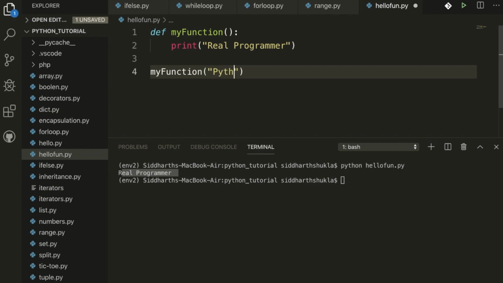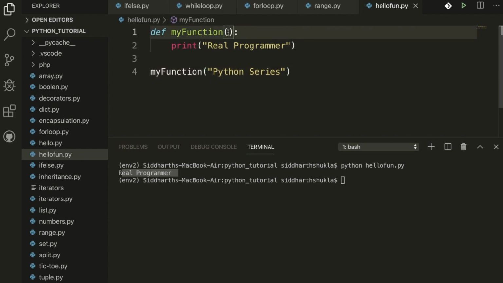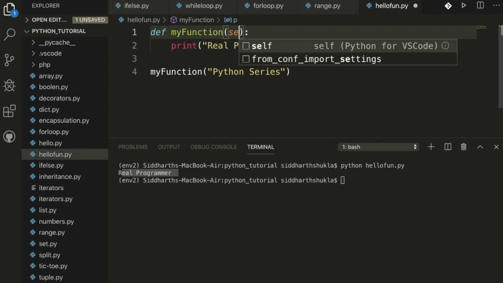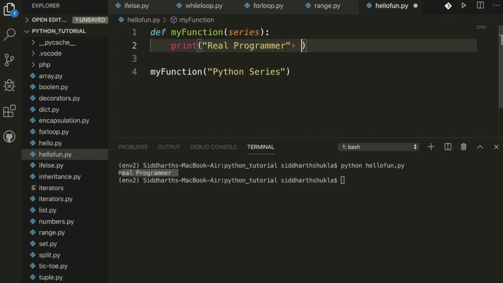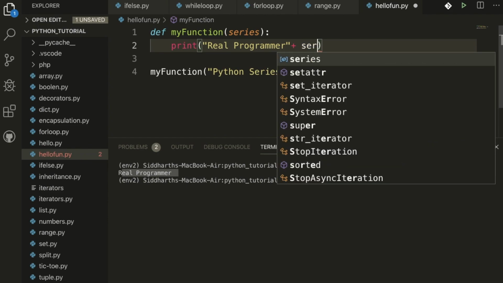So how do I pass this value into the function? I am going to use a parameter, series. Now I'm going to concatenate the series, real programmer Python series, so I want to write here series.